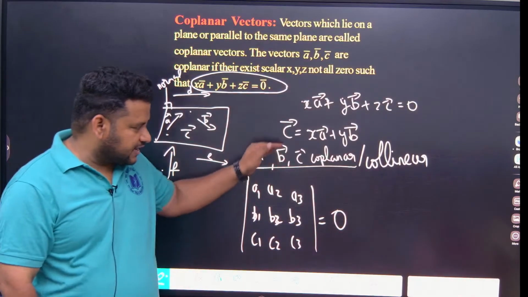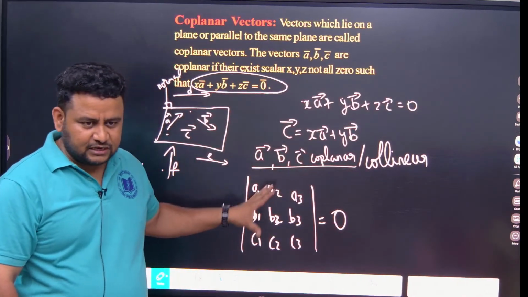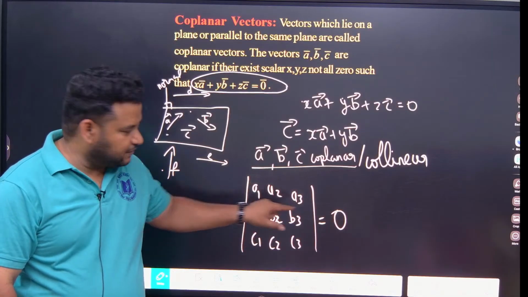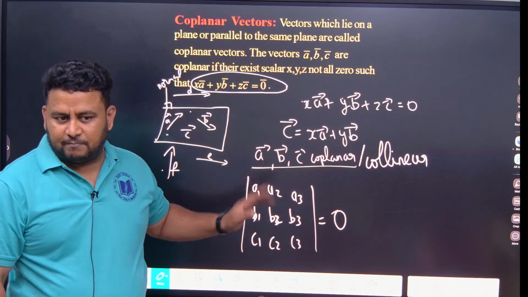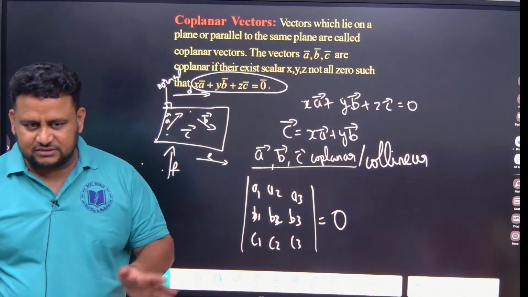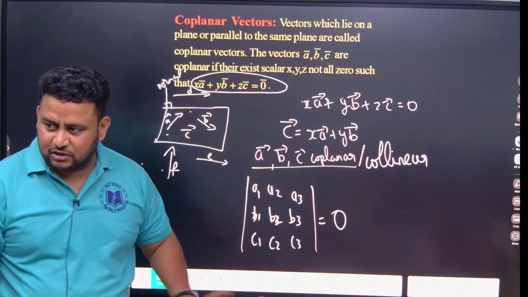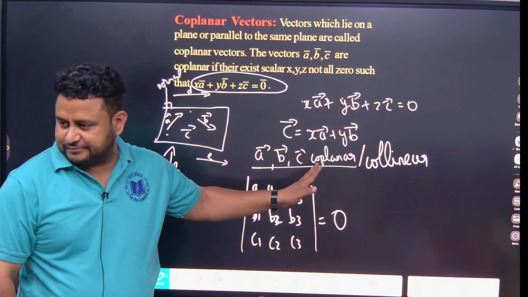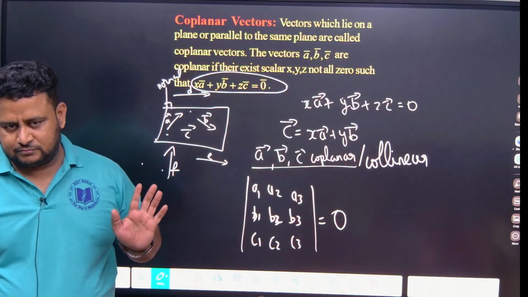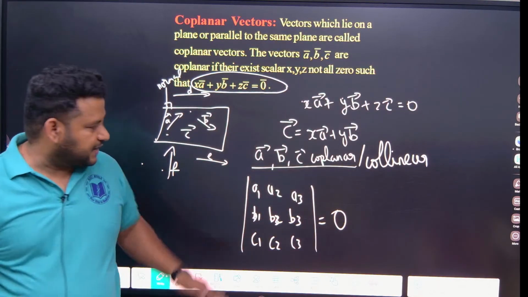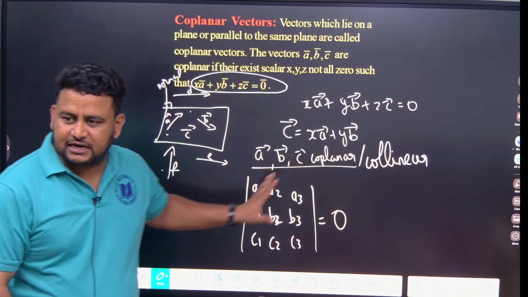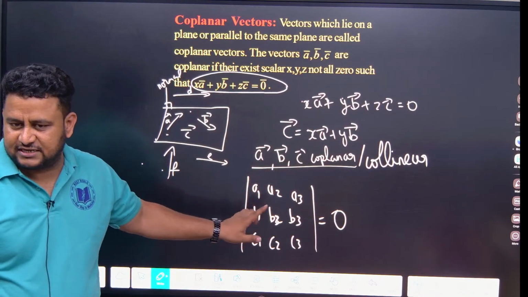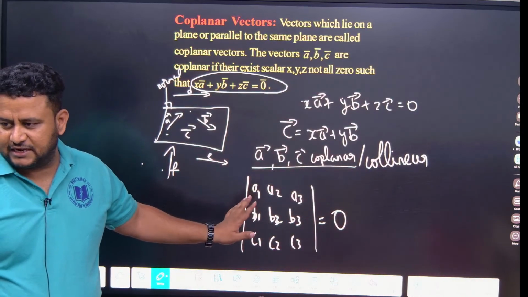If they are given as coplanar or collinear, directly you can write that the determinant of those vectors will be equal to 0. But it is not the other way around. Just because you get determinant equal to 0, you cannot say they are collinear or coplanar. The converse is not true. But if they are coplanar or collinear, the determinant will be equal to 0.